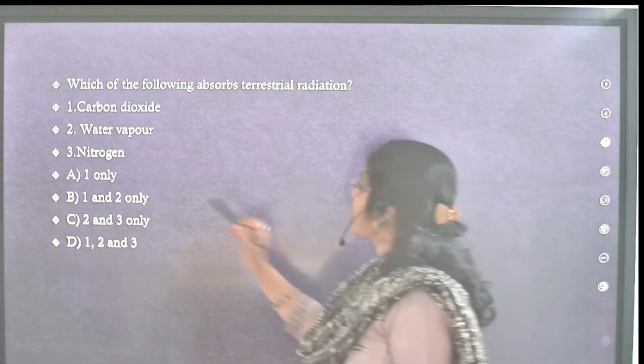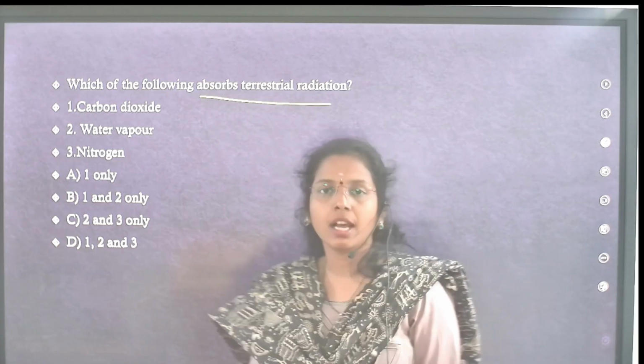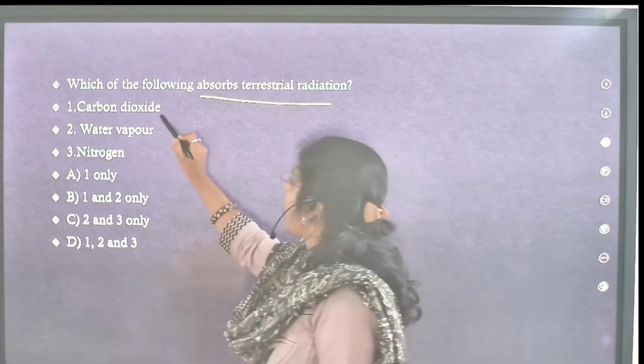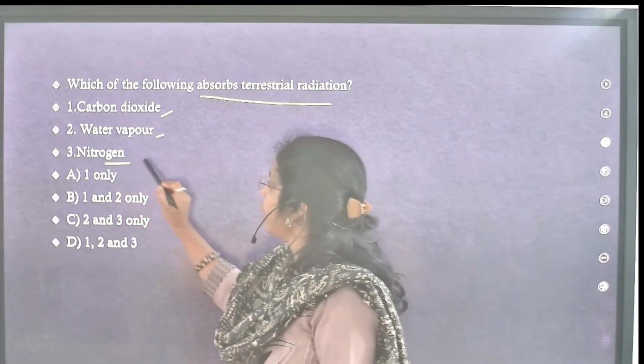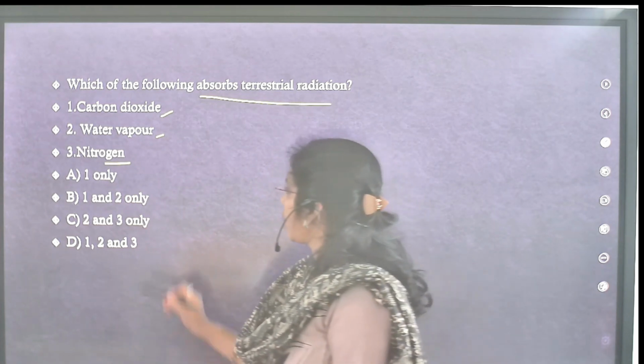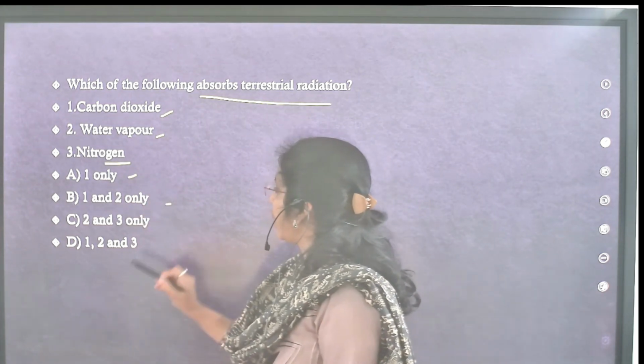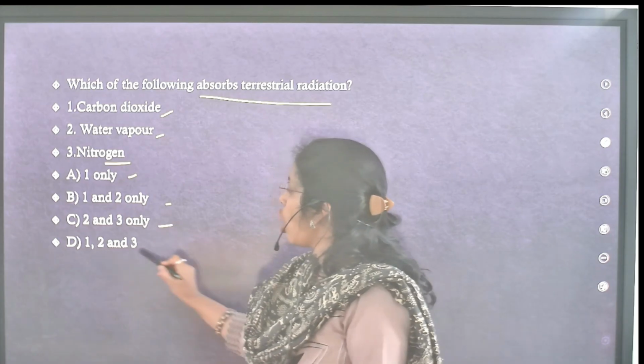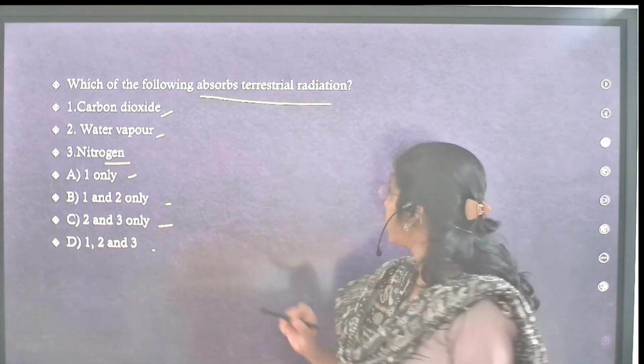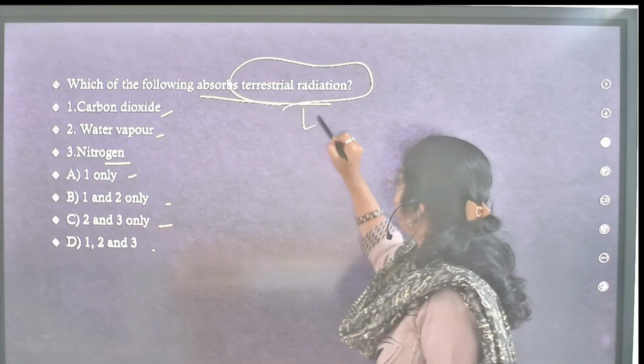Next, which of the following absorbs terrestrial radiation? 1, carbon dioxide, 2, water vapor, 3, nitrogen. Option A, 1 only. Option B, 1 and 2. Option C, 2 and 3. Option D, 1, 2 and 3. They are asking about long wave radiation.